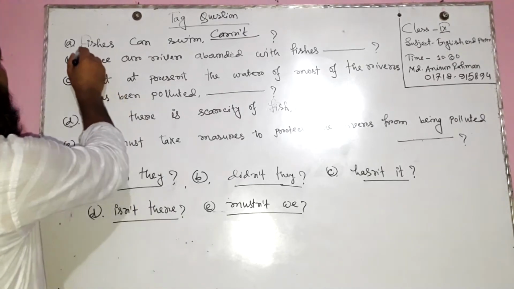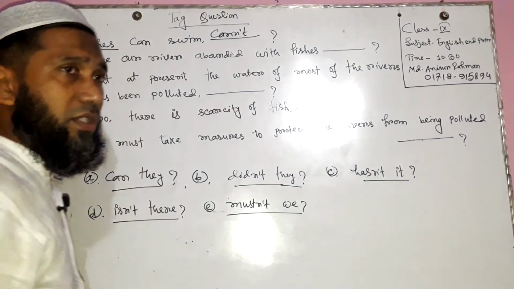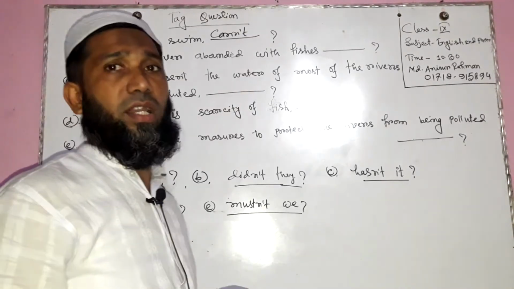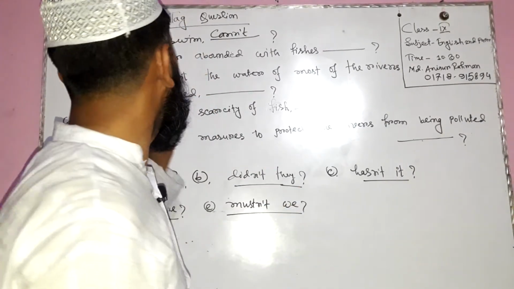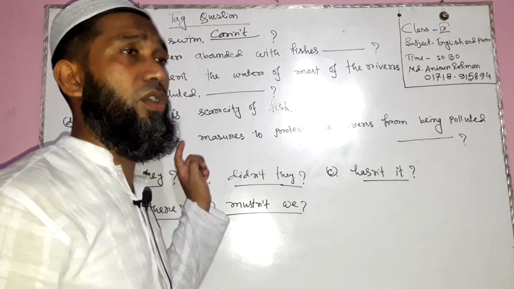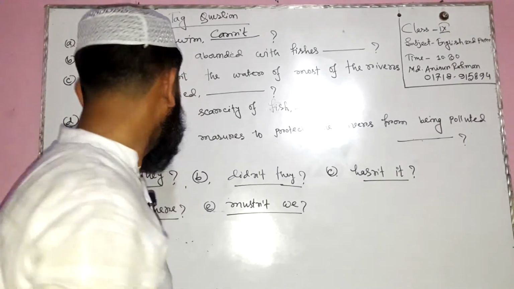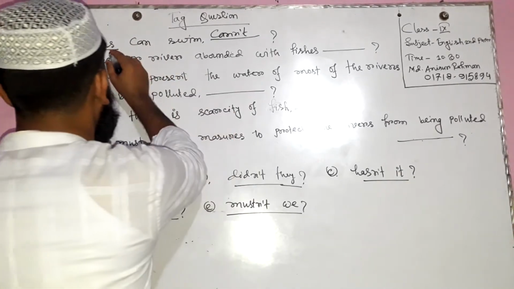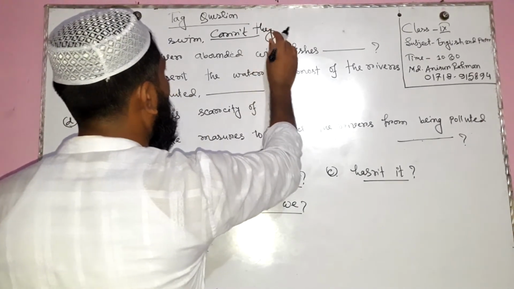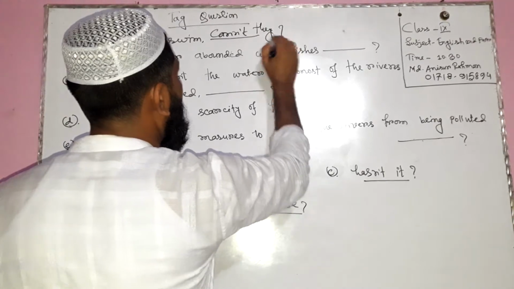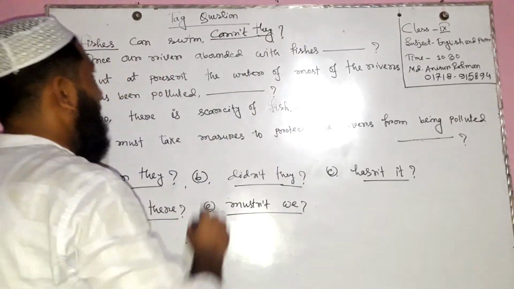And fishes is the noun, and it is a lower class of animals, and it is in plural form. This noun is plural, so we can use here they. For the fishes, we use they as the pronoun.